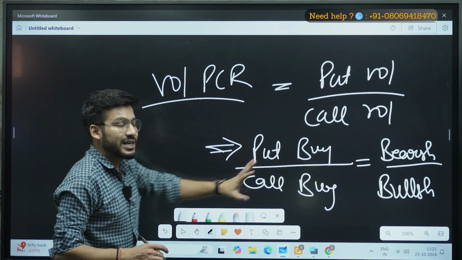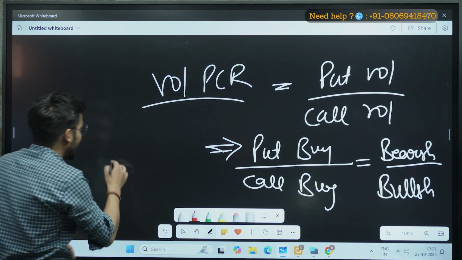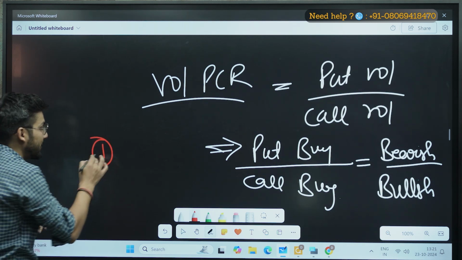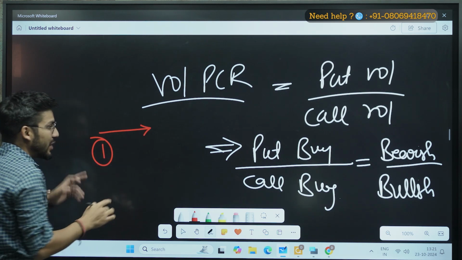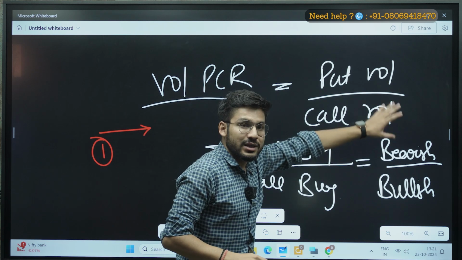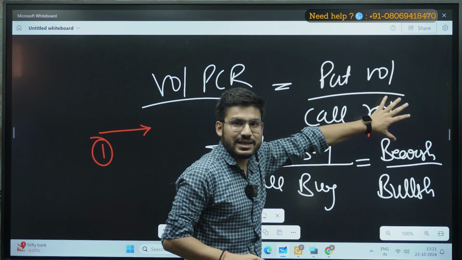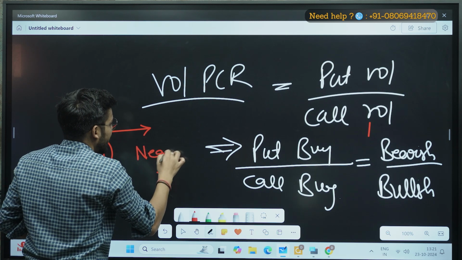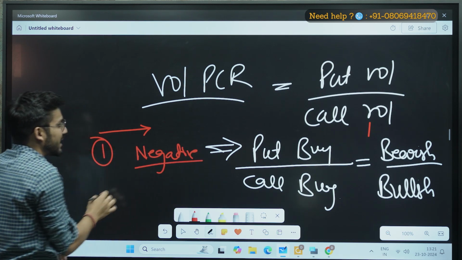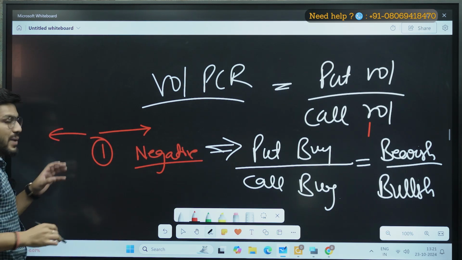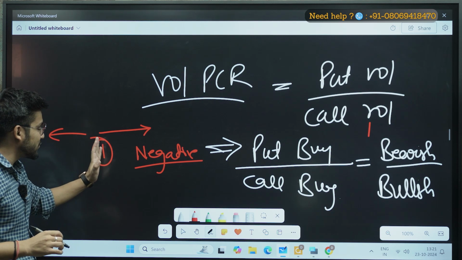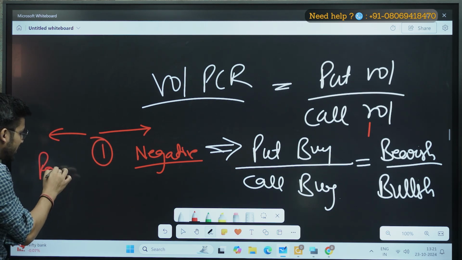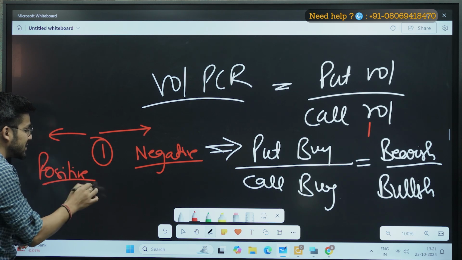So what it will interpret, for example, if the volume PCR is at 1, it means neutral, but when volume PCR increases, the participants on the bearish side are increasing, right? So at that time the market will be on the negative side. Okay, so we can say when my ratio decreases from 1 to 0.8 or 0.9, at that time the market will be positive, right? So I can create a relation from here.